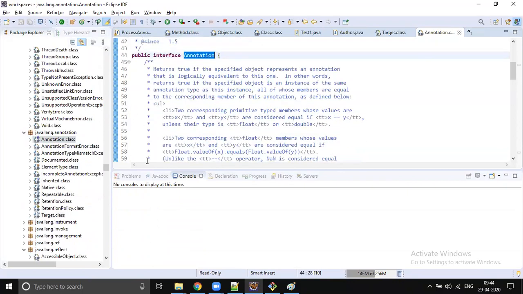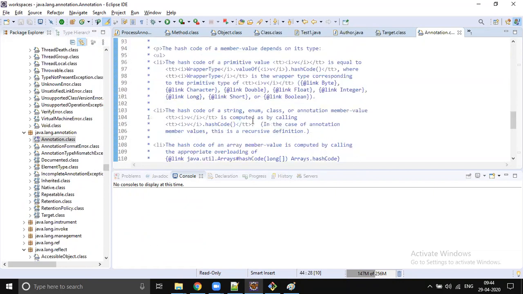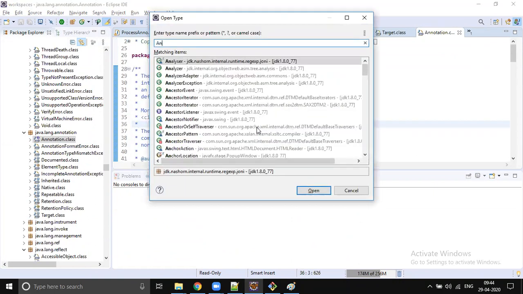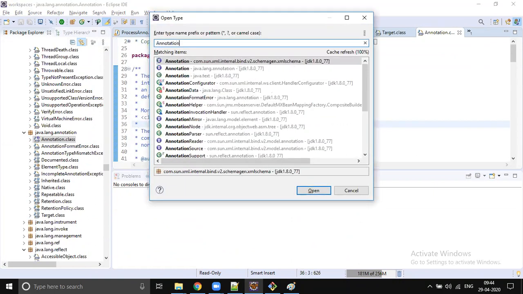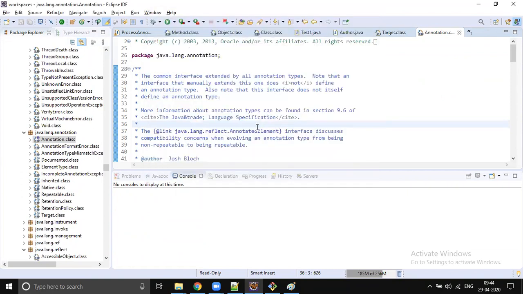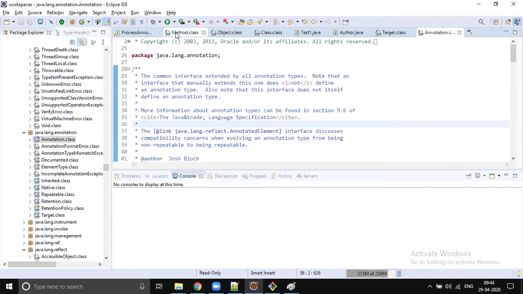This is one important thing, and another important thing is AnnotatedElement. Method is already open, right?